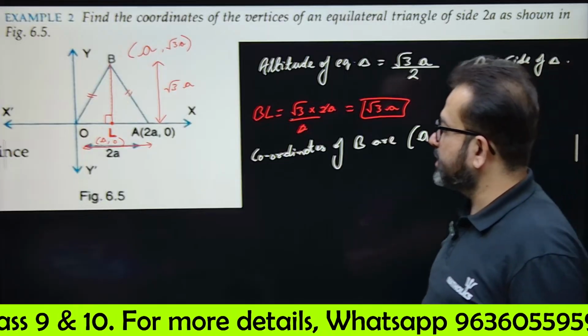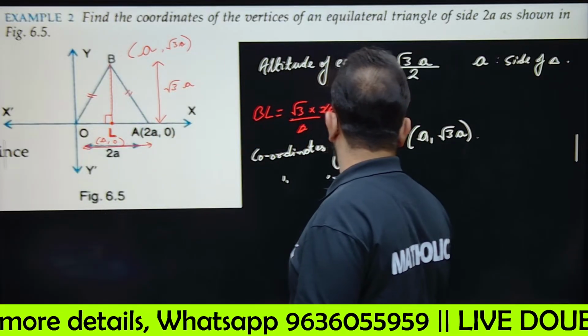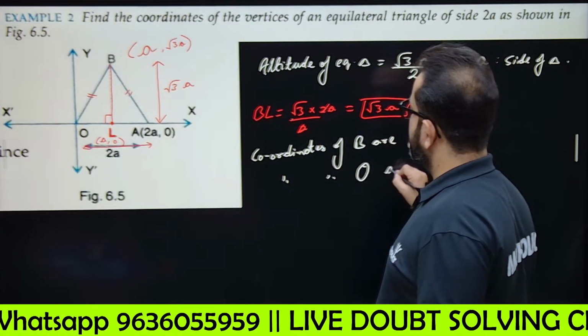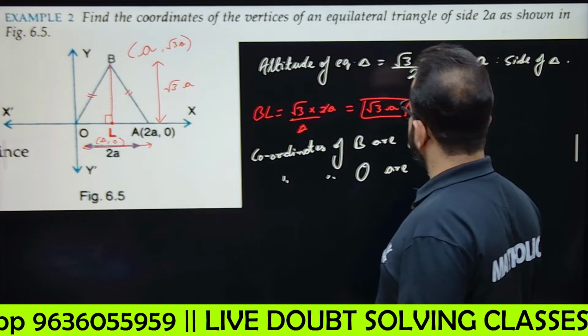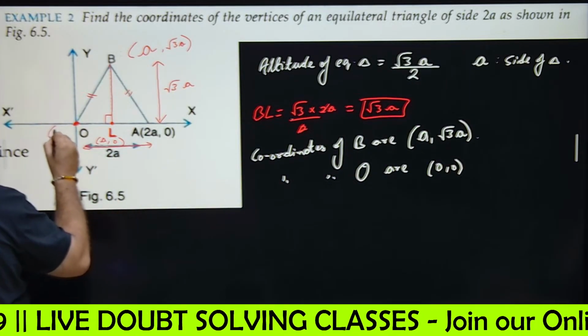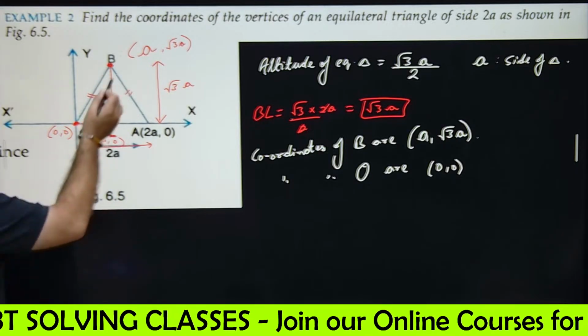Okay. Now what are the coordinates of O? O is a vertex of the triangle. Obviously the coordinates are 0 comma 0. Now the coordinates of this point are A comma under root 3.